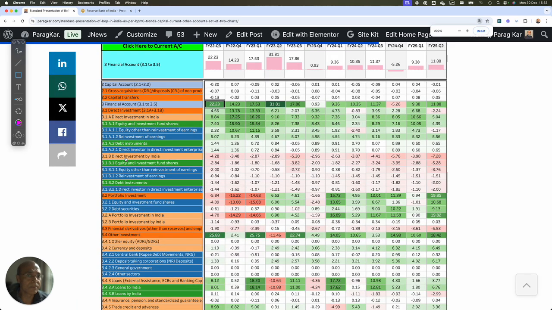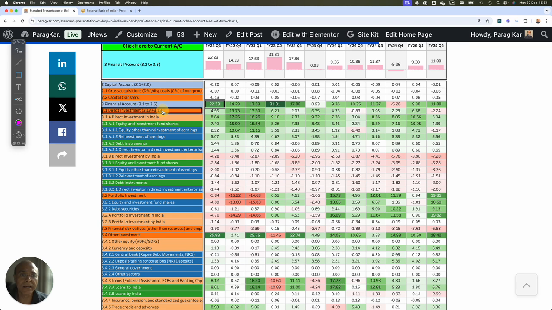Let's zoom out a little bit so that everything falls in the screen. The financial account is made of items from 3.1 to 3.5. 3.1 is direct investment. Direct investment is the investment which is made in India, not portfolio, not stock market investment. So this is the item.